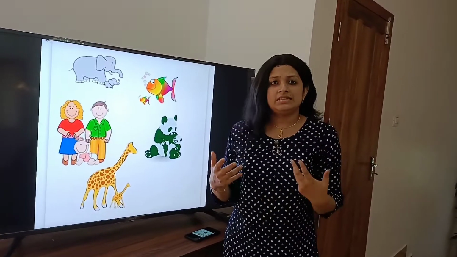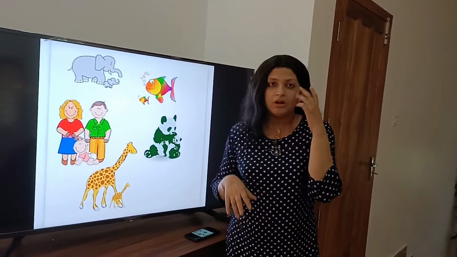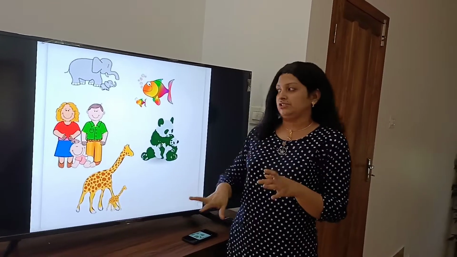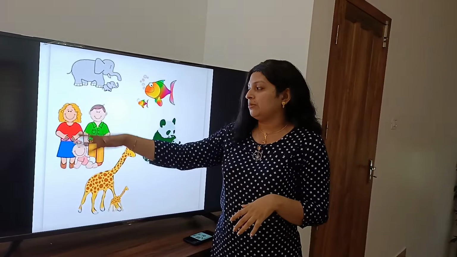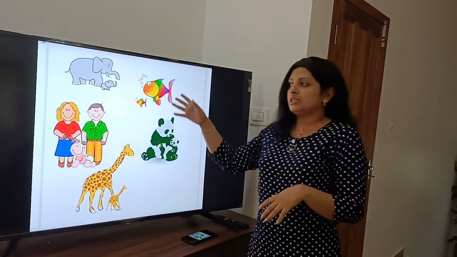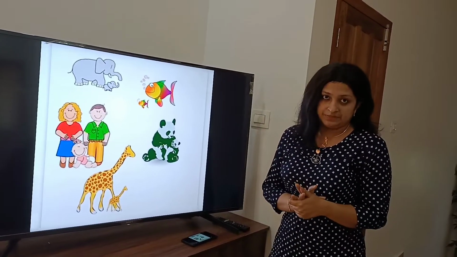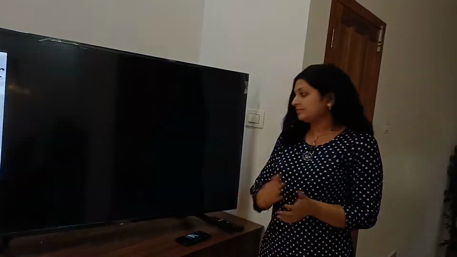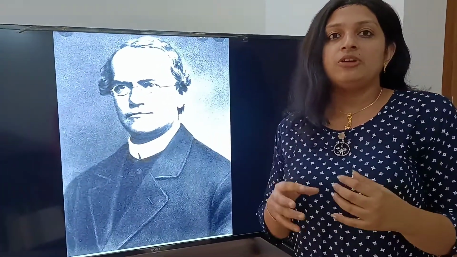We can see it in ourselves: the color of your eyeball, color of your hair, color of your skin, the shape of your nose, ears, etc. A child will almost look exactly like the parent. So these are some examples of heredity. Now, the scientist named Mendel studied this heredity in detail. He did a lot of experiments using garden pea and thus found very good information in genetics. He is known as the father of genetics.